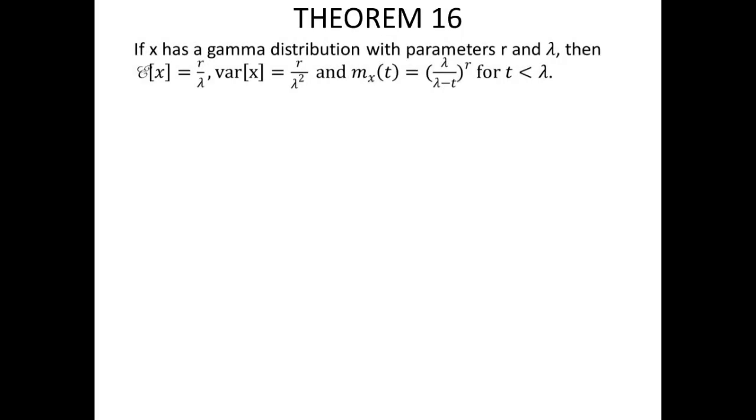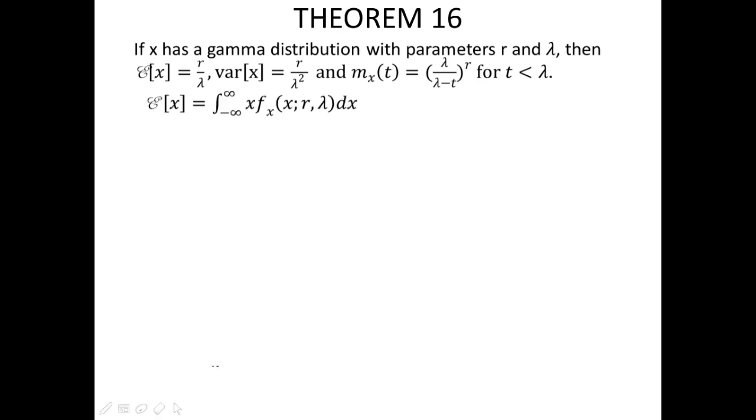Theorem 16 states that if X has a gamma distribution with parameters r and lambda, then the mean is equal to r over lambda, the variance is equal to r over lambda squared, and the moment generating function is equal to the quantity of lambda over lambda minus t raised to the power of r, for t less than lambda.